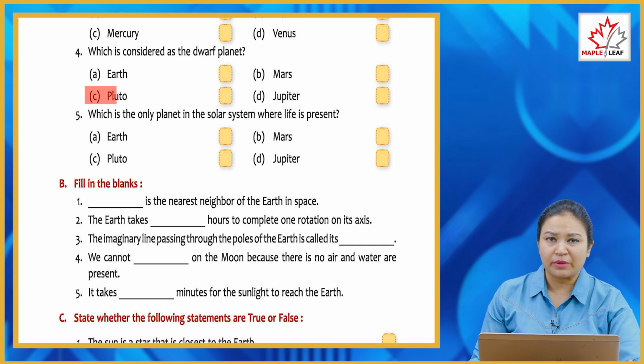Fourth, which is considered as the dwarf planet? Option A. Earth, option B. Mars, option C. Pluto, option D. Jupiter. So the correct answer is option C.